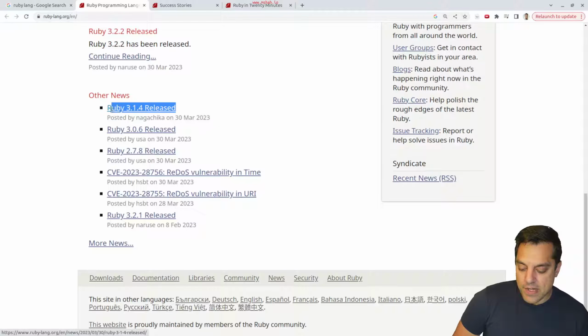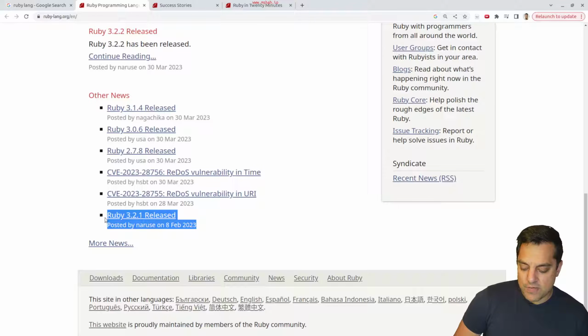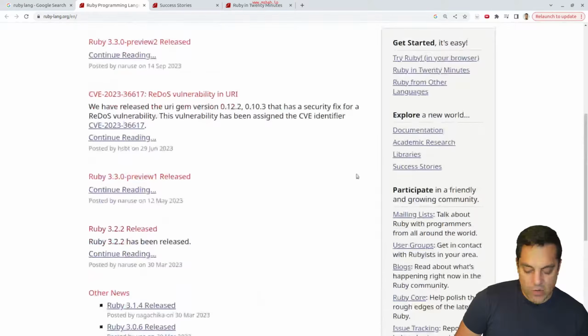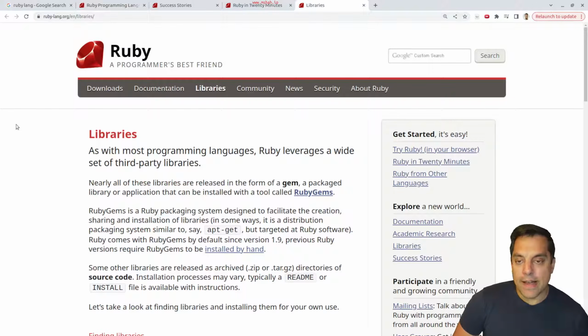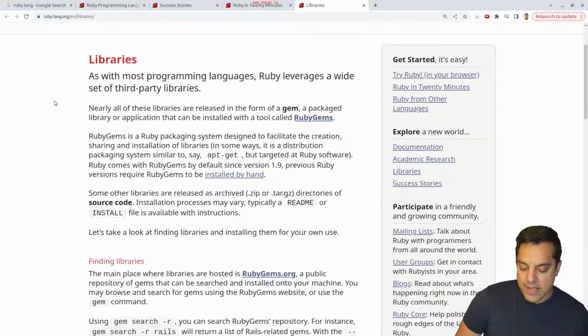But again, it does look like the release here is March 30th. So the wiki was pretty on par there. And it looks like they're doing relatively frequent releases, another release every month or so. So that's pretty cool. Let's keep exploring a little bit here. I want to see some of their library support, and then we'll eventually get to the Ruby in 20 minutes. And then I'd like to try to install it just to see how that experience goes.